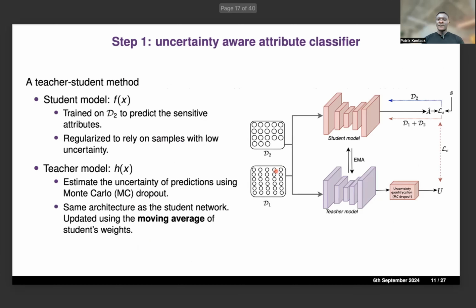As I said, in the first step, we train the attribute classifier with uncertainty awareness. For that, we use Monte Carlo dropout to measure the uncertainty. However, since the training is very noisy, when we stop at a specific epoch, we may have different uncertainty measures at different epochs. So for that, we leverage a technique called the mean model, where we aggregate the measure during the training by averaging the model weights during different stages of the training.